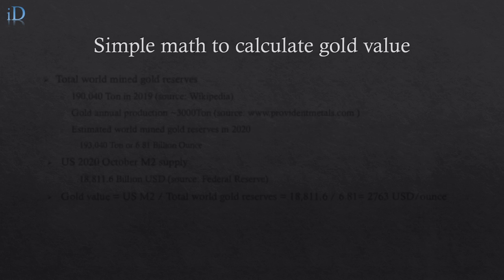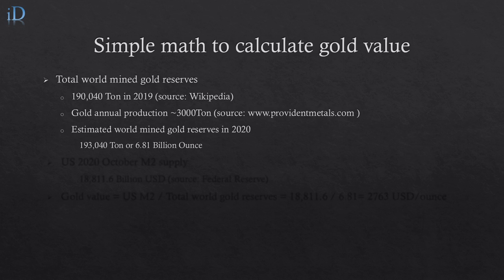First, we need to know how much the world gold reserves are. As we know, 2019 gold reserves is 190,000 tons, and with an estimated 3,000 tons of gold production in 2020, we can get about 193,000 tons, or 6.8 billion ounces of world gold reserves in 2020.